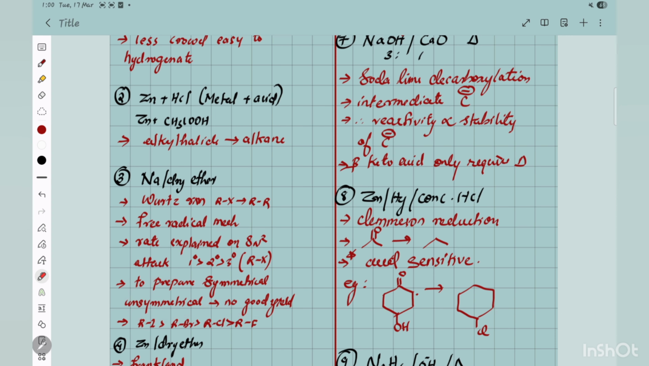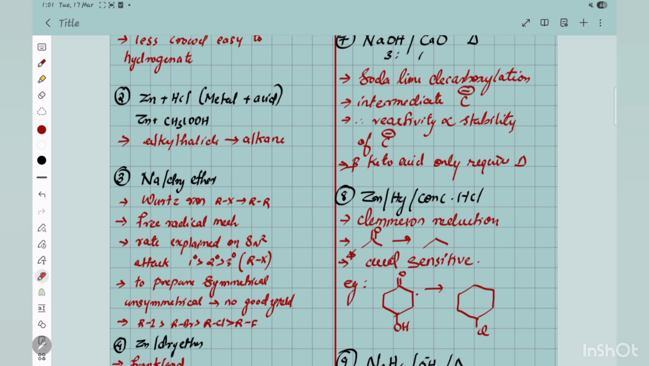And what was the reason? That also should come to your mind, because it is an NCERT point. When you are preparing unsymmetrical or when you are taking two different alkyl halides, you will get a mixture of alkanes. Since alkanes have very close boiling points, it is difficult to separate them. So those things and the reactivity. Whatever is related to that particular reagent, you have to recollect those things.